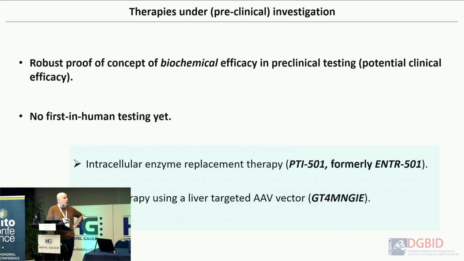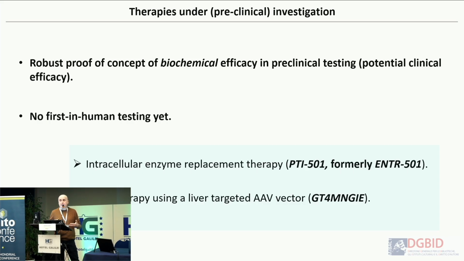Okay, so now I am going to talk about what therapies are at this point, and I think have a little bit more prospects in the future. And there are two therapies. Both therapies have proof of concept in preclinical models that they could work, basically biochemical proof, because the animal models that we have don't recapitulate the clinical disease, but they don't have first-in-human testing yet.